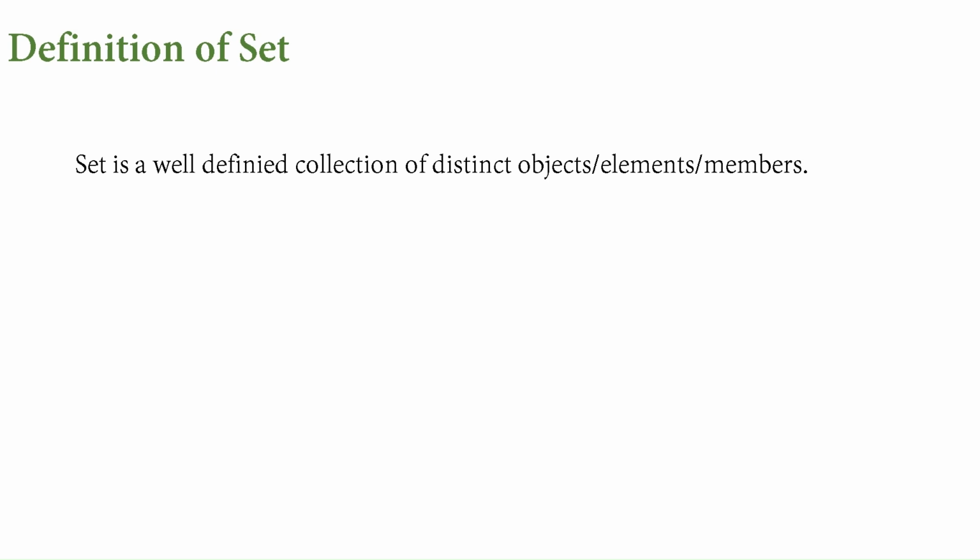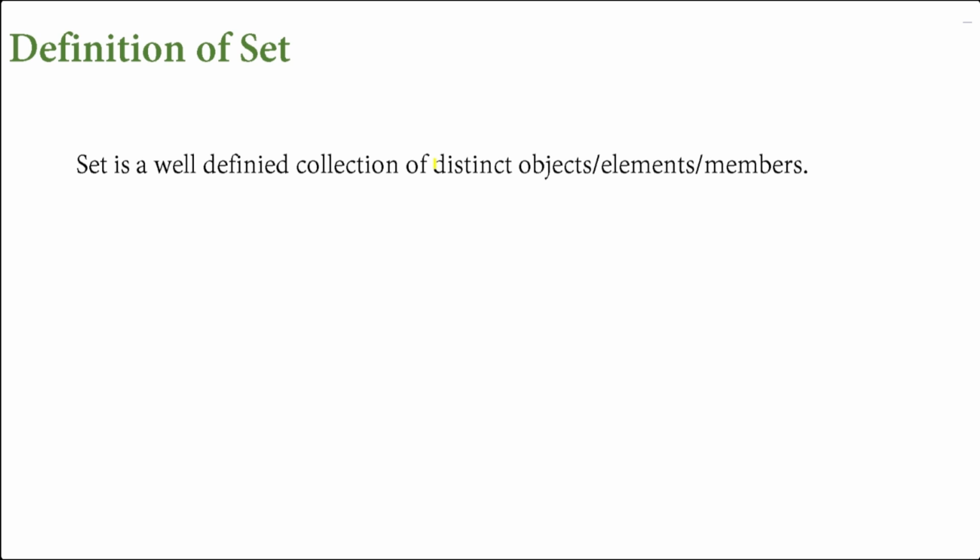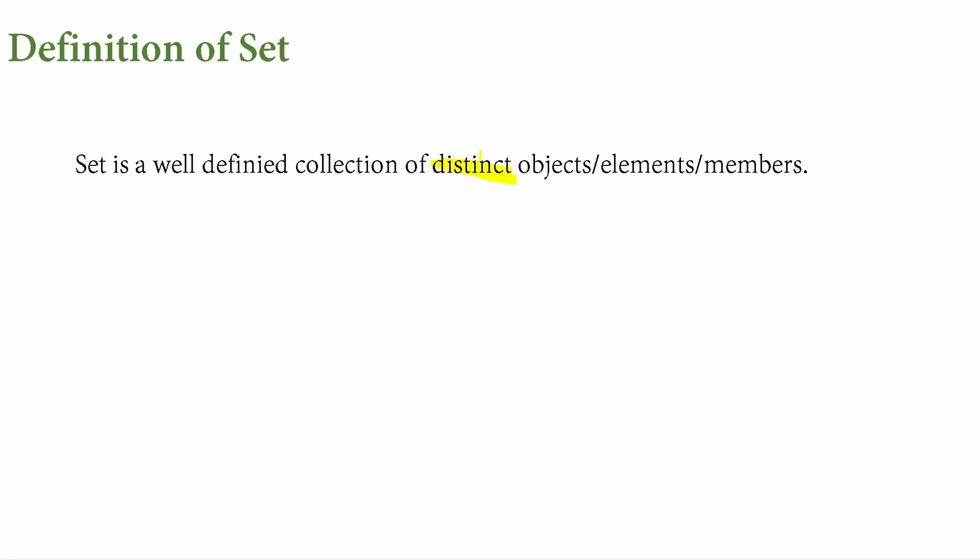What is a set? First of all, the definition is it's a well-defined collection of distinct objects, elements, or members. Usually, whatever we have within a set, we call them elements, but they have different names like objects or members. A set can also be called a class. The important point is it's a distinct collection, which means there won't be any repetition within a set. All the elements have to be different, and well defined means all the elements have to follow a specific rule. There shouldn't be any ambiguity.